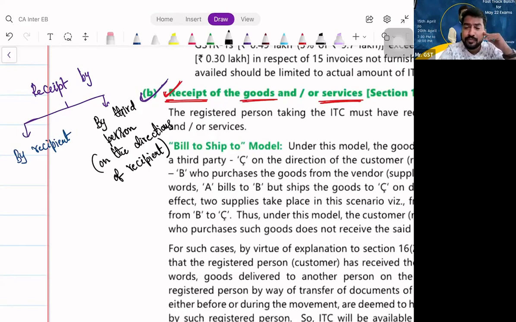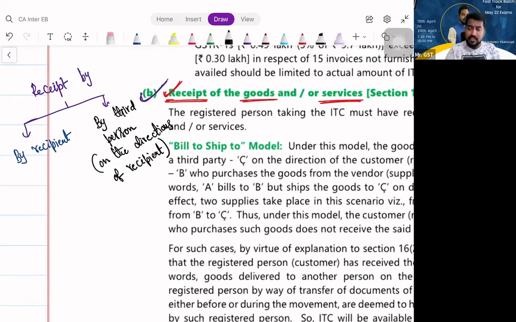Now what should I do? On receipt of the lot, we have to take ITC. For the month of April, can I take proportionately for 7 lorries? For the month of May, can I? No, sir. So ITC can be availed only after the receipt of the last lot or last installment.